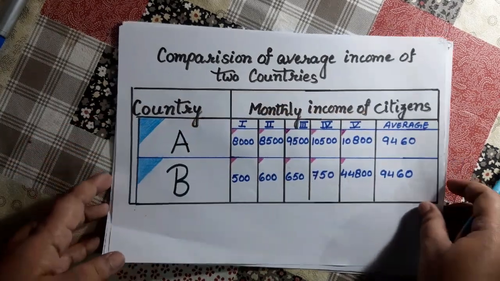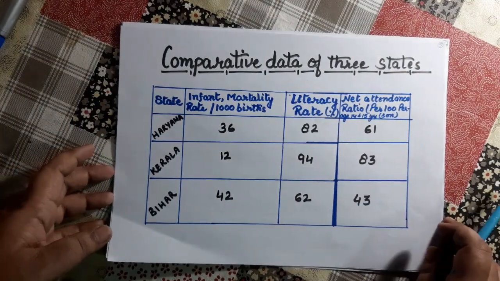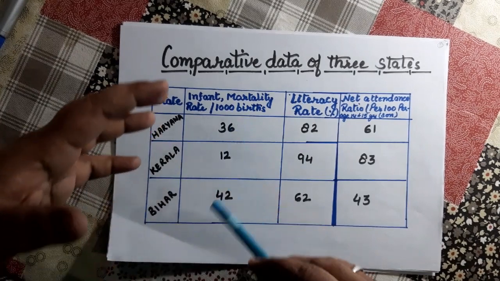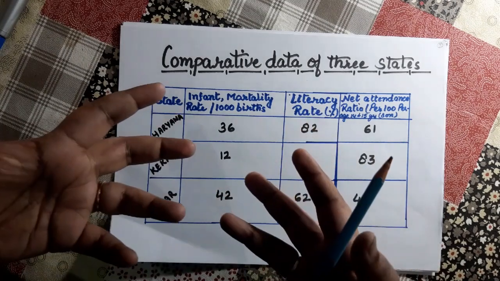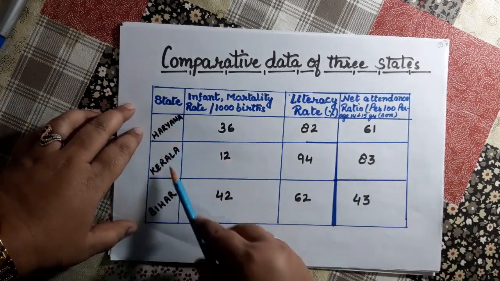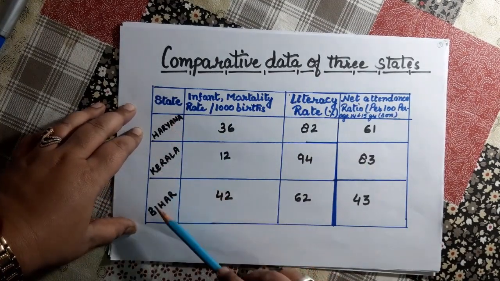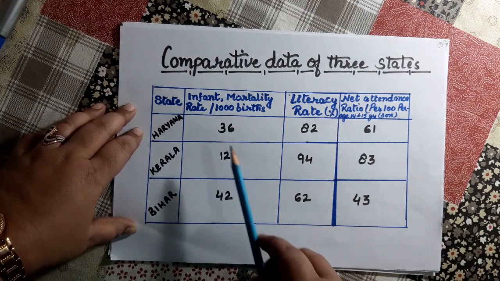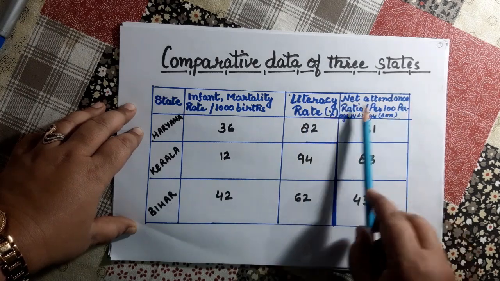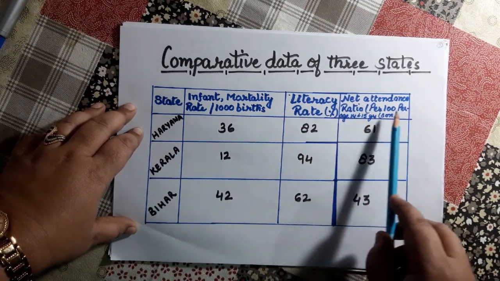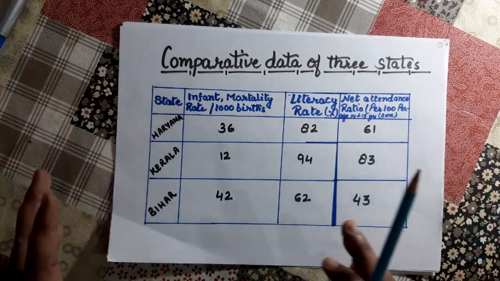Now let's move to the next example. These are some more ways to calculate development. Here three states are given, and this is the comparative data of three states: Haryana, Kerala and Bihar. This is from your book only. It gives infant mortality rate per 1000 births, literacy rate, and net attendance ratio per 100 for ages 14 to 15 years.